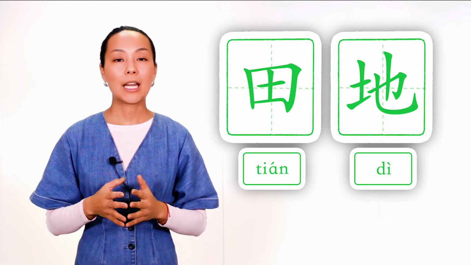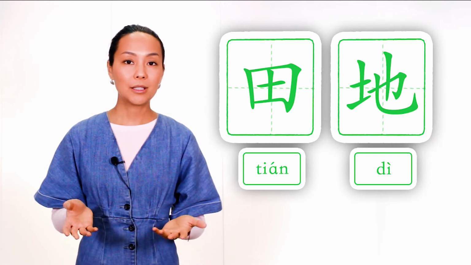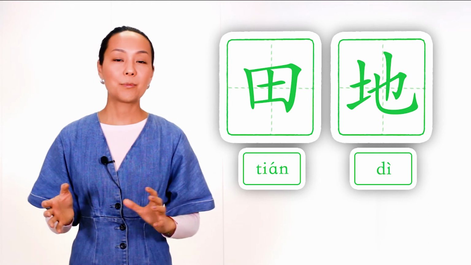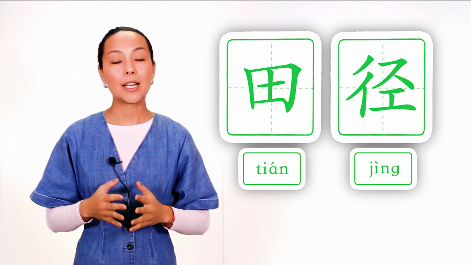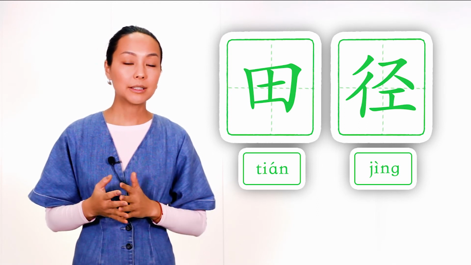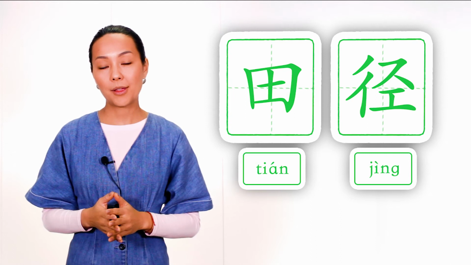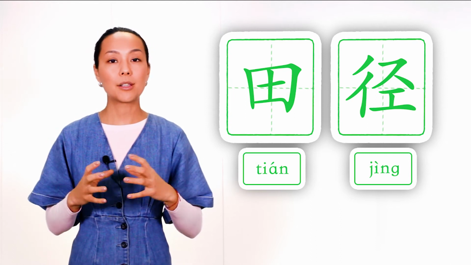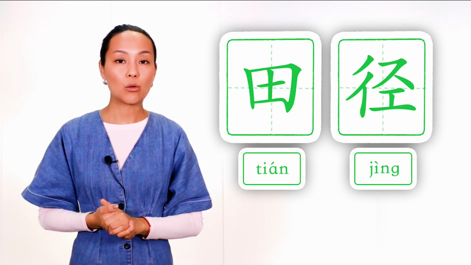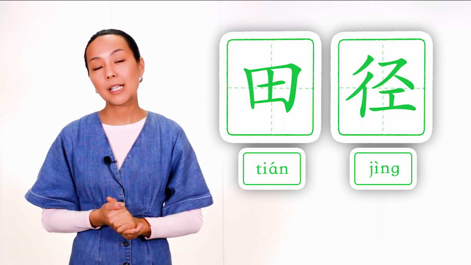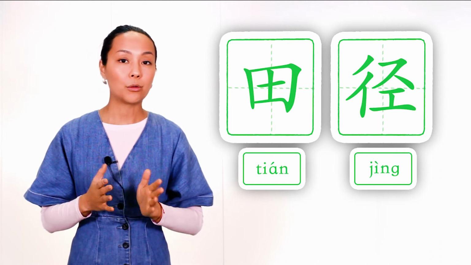And now let's study examples in which our radical is used as a separate word. The first example, it's a word farm, land, 田地. 田, field, 地, place. Together, farm, land. And the second example, it's a word athletics, 田径. 田, field, 径, track, footpath. Field plus footpath together mean athletics. And of course, it's very obvious. Athletes usually do sports on fields, and these fields have paths.